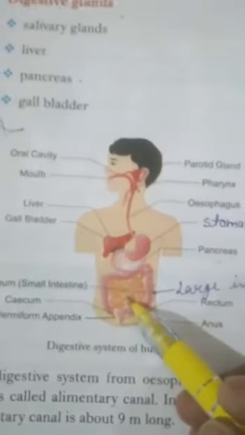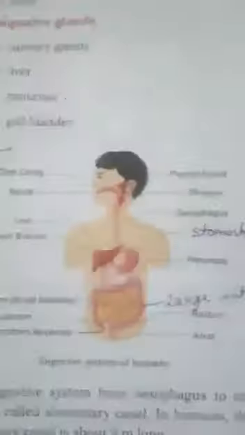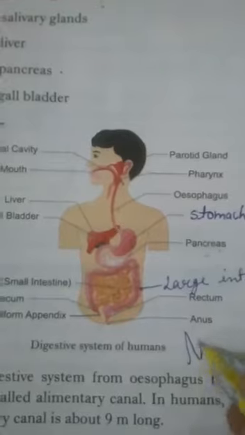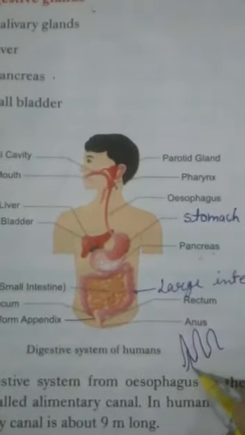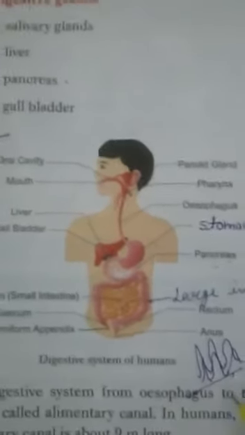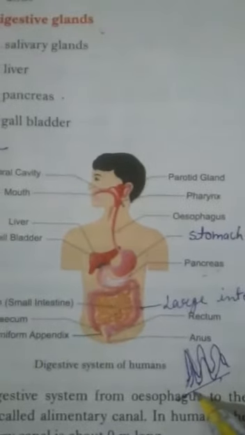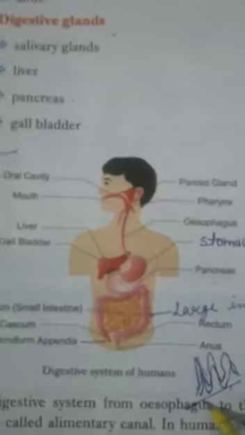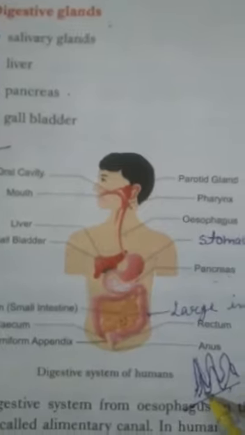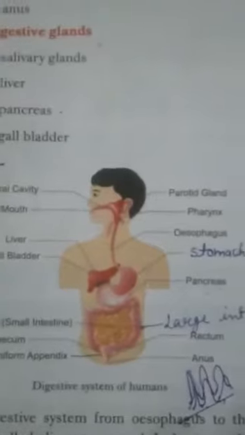The inner wall of the small intestine has many finger-like projections called villi. What is called villi? These are finger-like structures like this type of structure. So these are known as villi. Each villus, singular form is villus, is surrounded by the blood capillaries, and the digested food mixes into the blood stream and reaches the cells, and cells absorb the digested food.